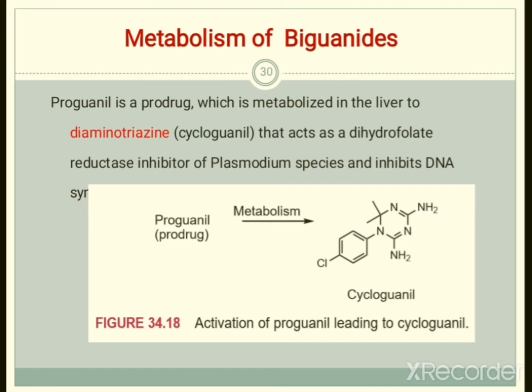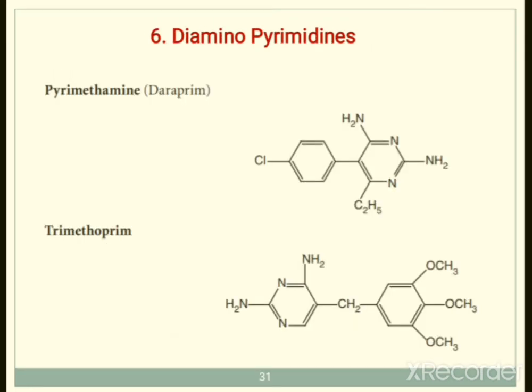Okay, so in the structure you can see the proguanil product, given an arrow, there is metabolism and cycloguanil has been formed. Means there is activation of proguanil leading to cycloguanil, which is the active form of proguanil. Okay, so this is the metabolism of guanidine.